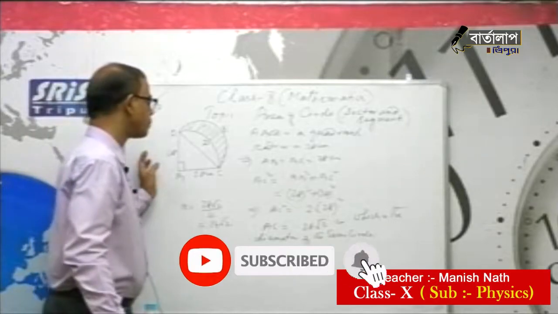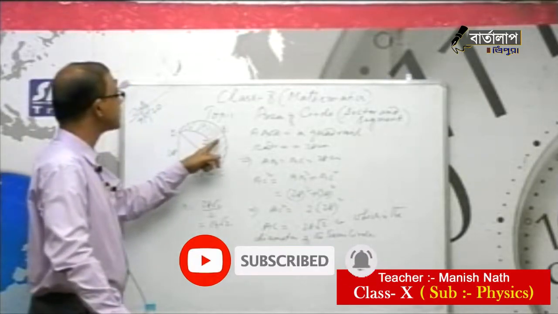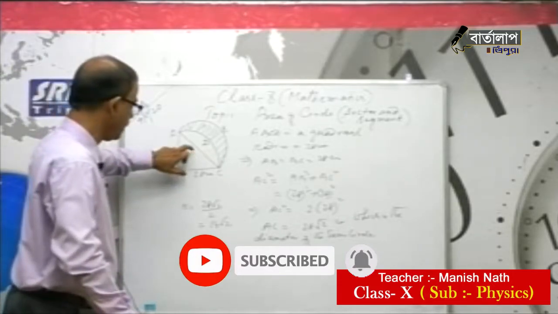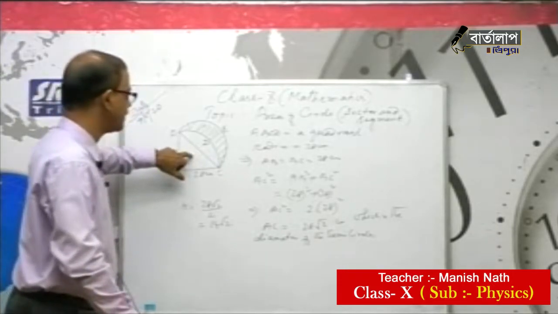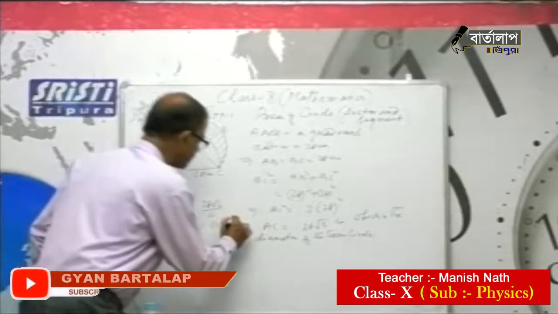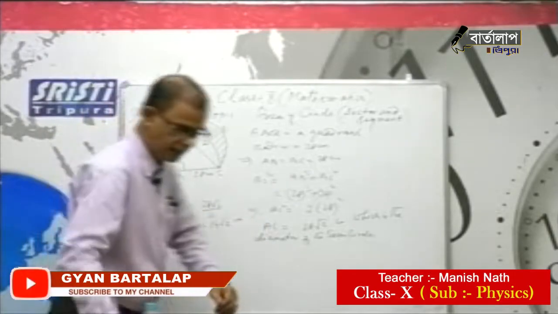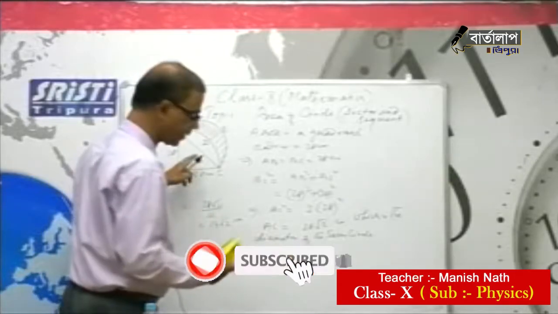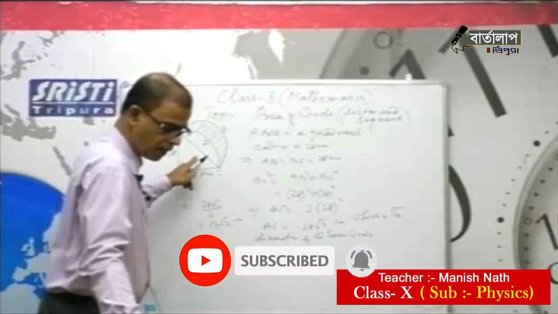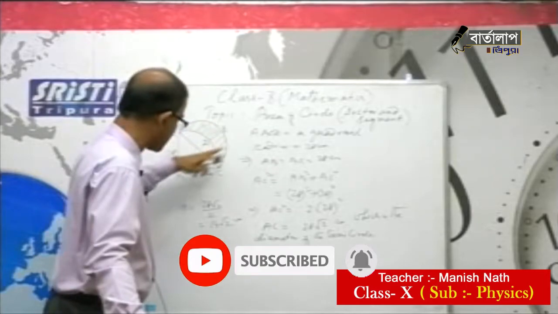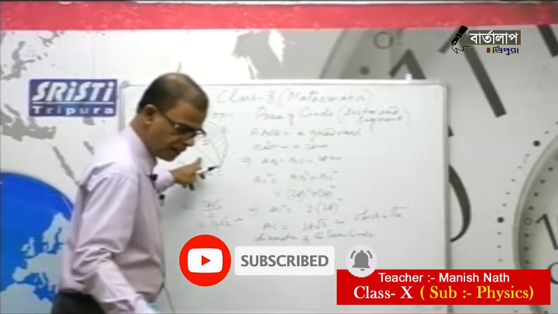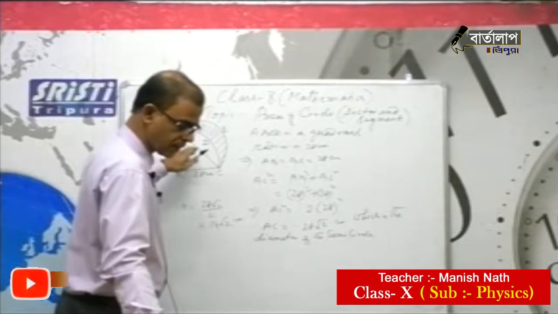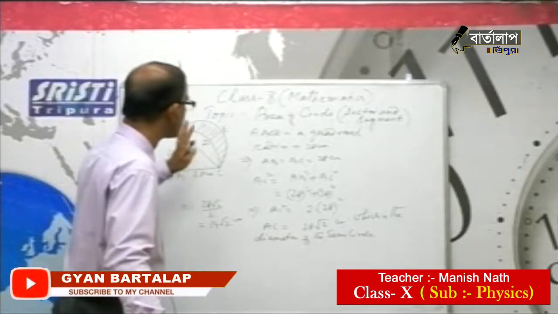Now how can we find the area of this shaded part? You see, this triangle area we can easily find out first. Now you see, area of the shaded part equals area of the triangle ABC plus area of the semicircle, minus area of the quadrant ABCD. Area of the triangle plus area of the semicircle minus area of the quadrant, you see.